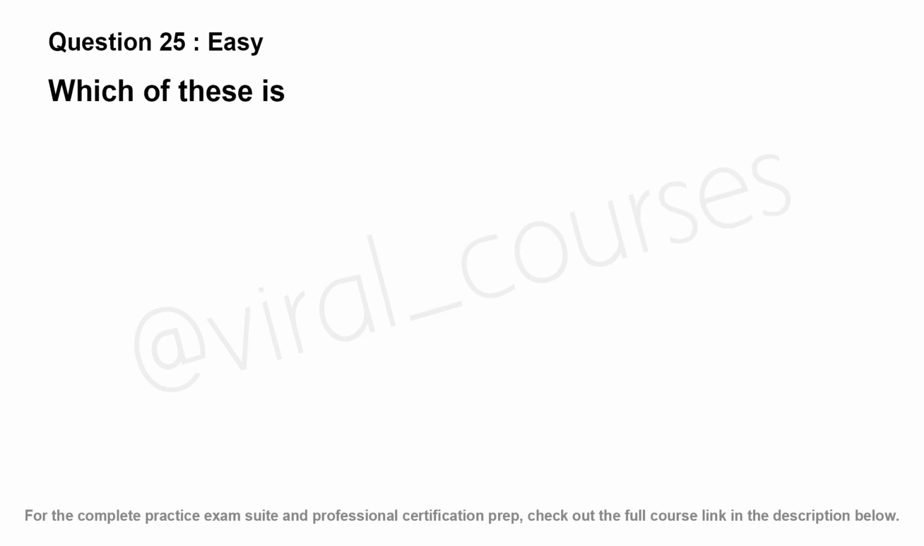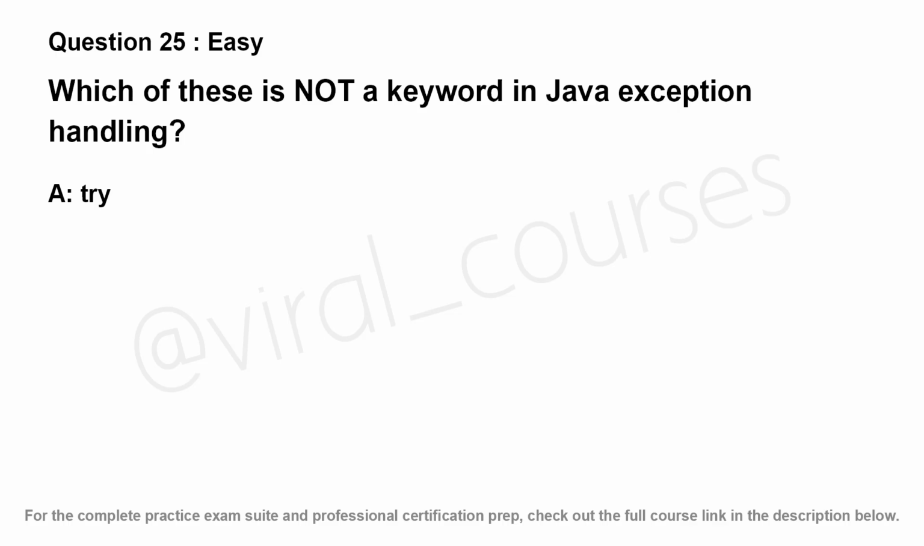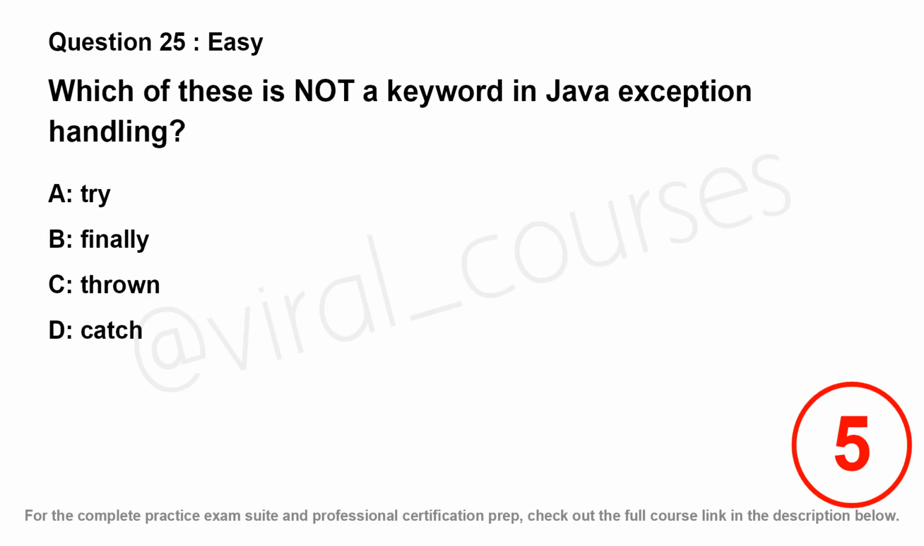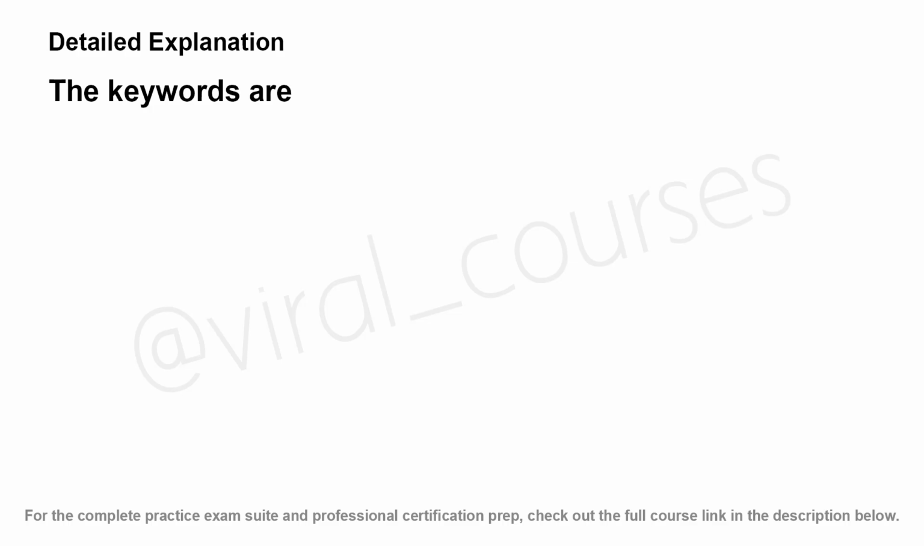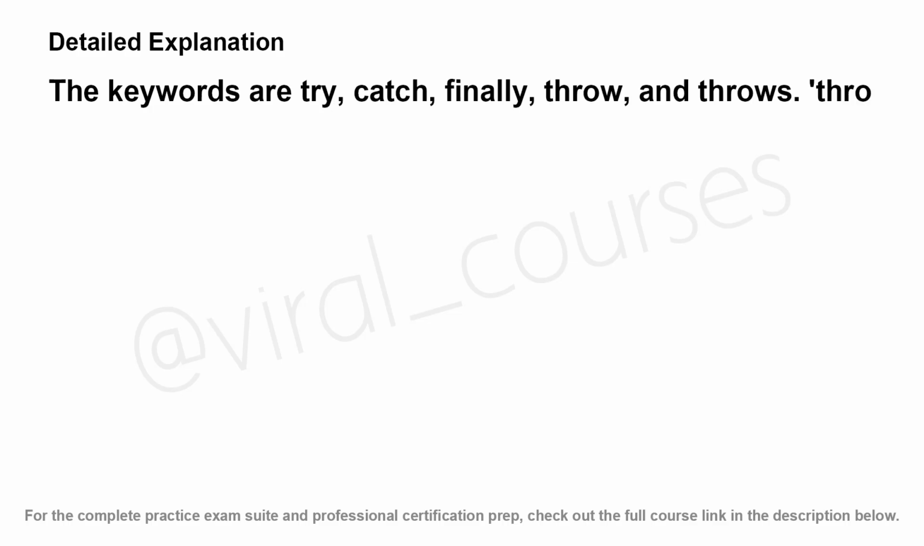Which of these is not a keyword in Java exception handling? Option A, try. Option B, finally. Option C, thrown. Option D, catch. The correct answer is C. The keywords are try, catch, finally, throw, and throws. Thrown is not a keyword in Java.